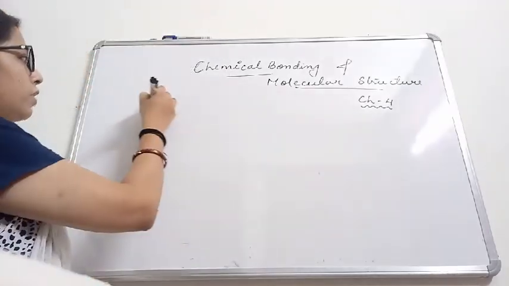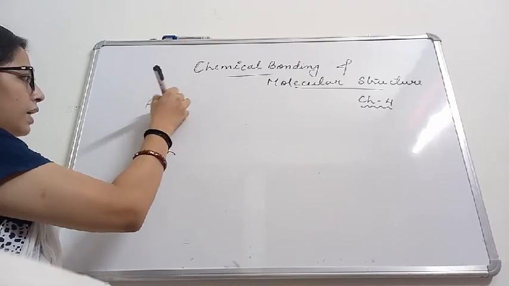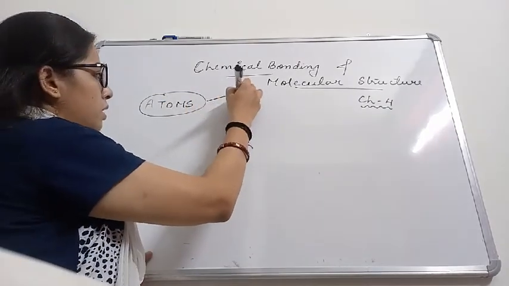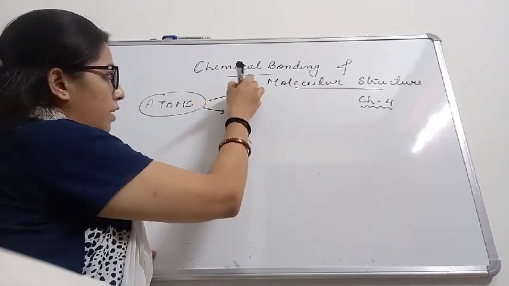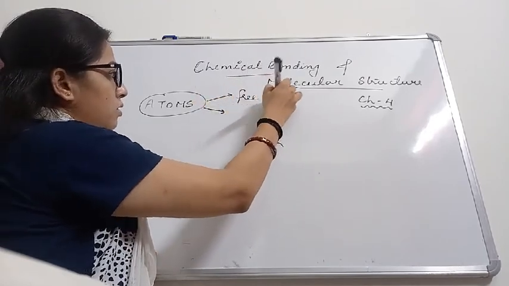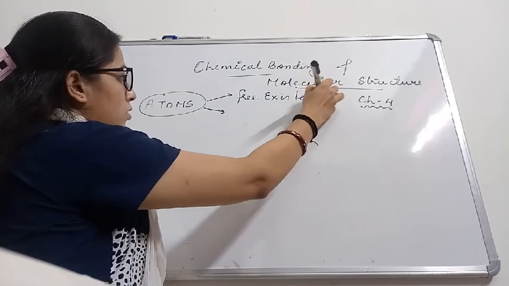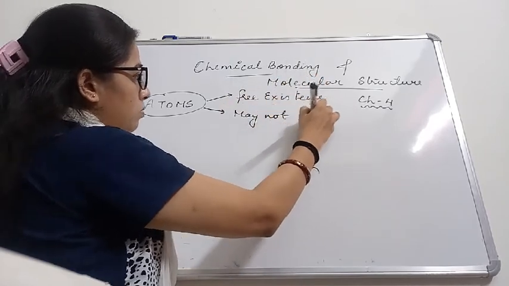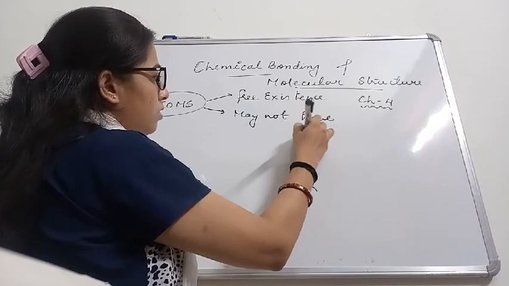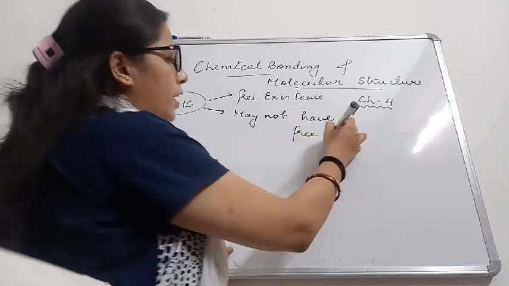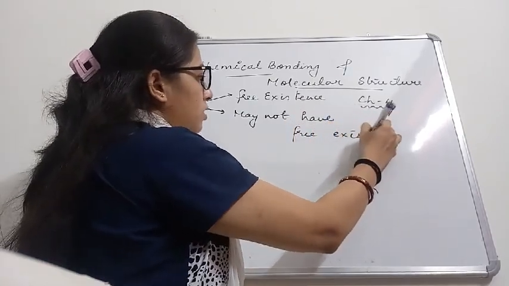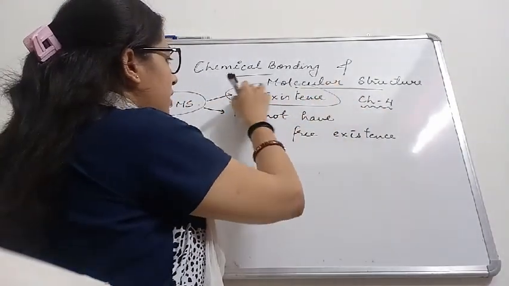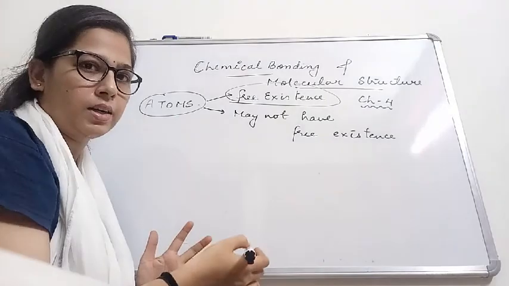So first of all, we know that atoms may have free existence or may not have free existence. Both are possible. The atoms which have free existence exist alone, they are independent.